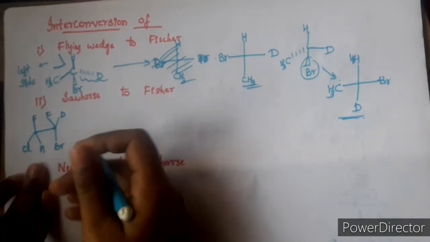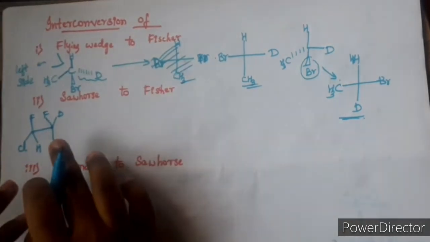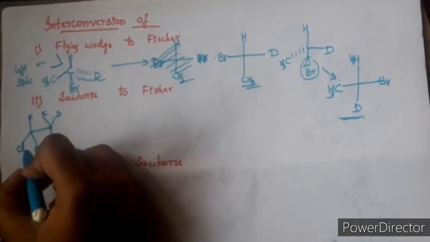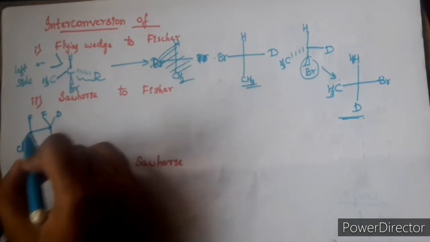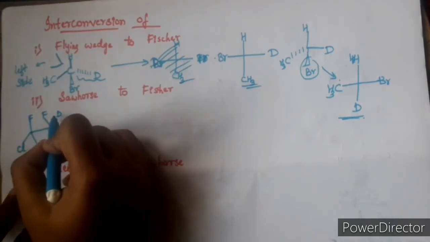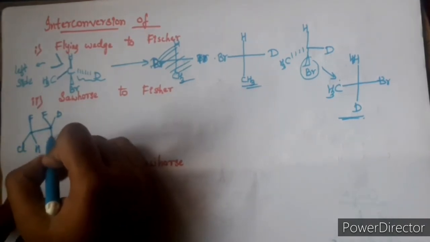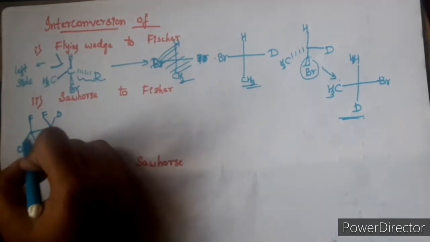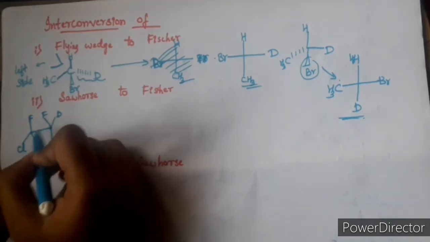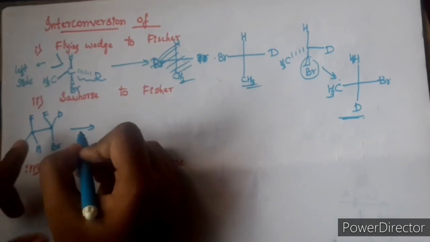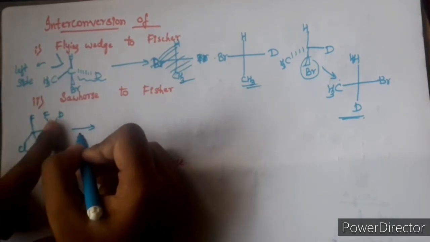To convert Sawhorse into Fischer, we need the configuration to be the same. Here it is opposite: two groups are in the V above, and here only one is placed and the V is below, that is a trans configuration, right? We should make it the same equivalent.